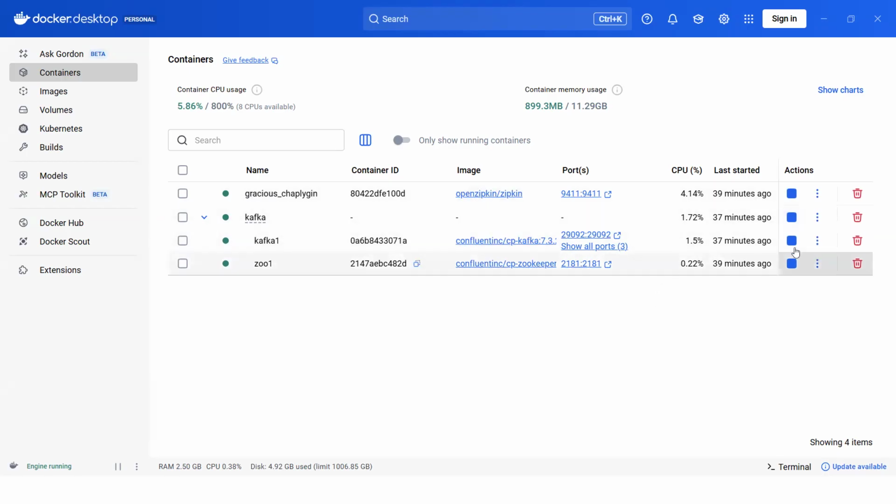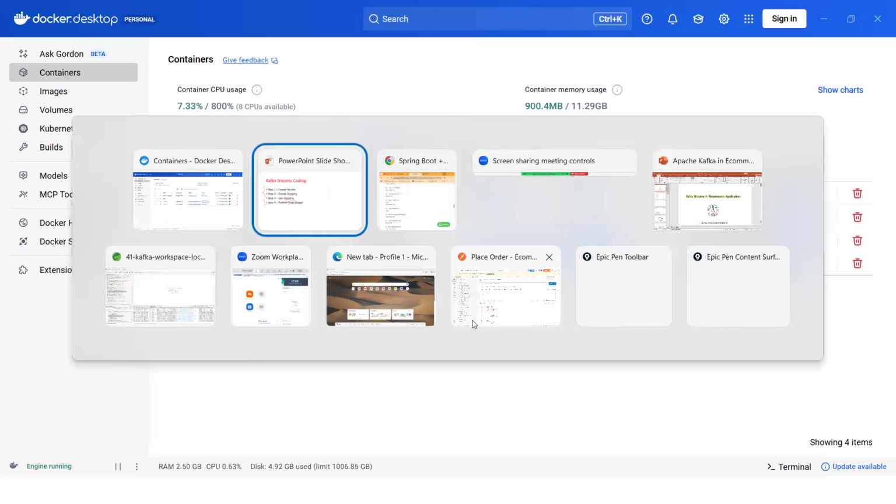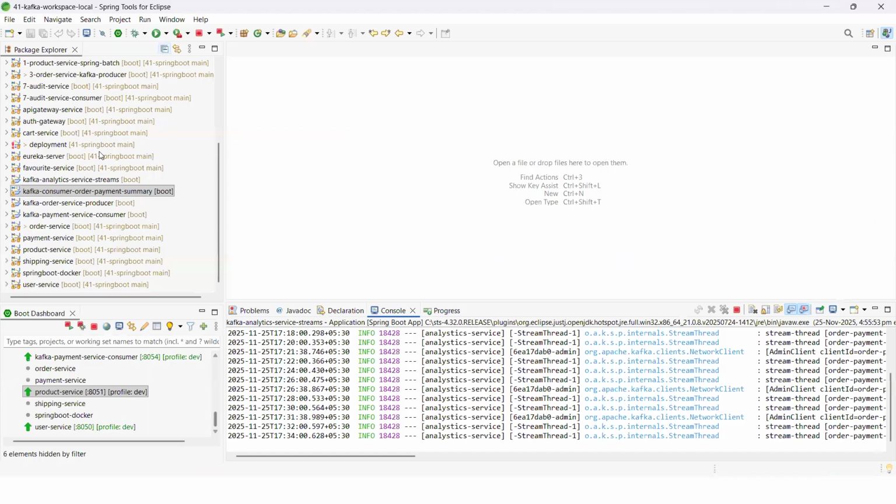So you should run Kafka. If you are already part of any batch at Java Express Academy, you know the complete files will be there. Let me open the source code. If you see, this is our complete e-commerce application. Out of that, our main focus with Kafka is the order microservice and the payment microservice. First, let me discuss these two services and then we'll jump into Kafka Streams.